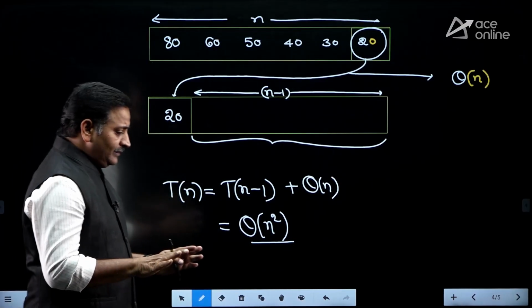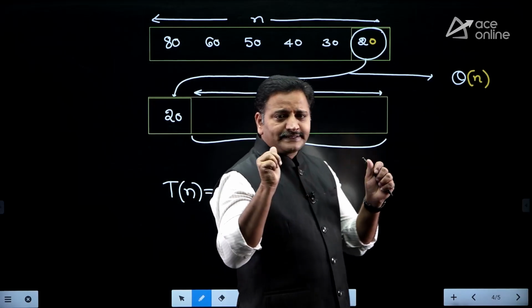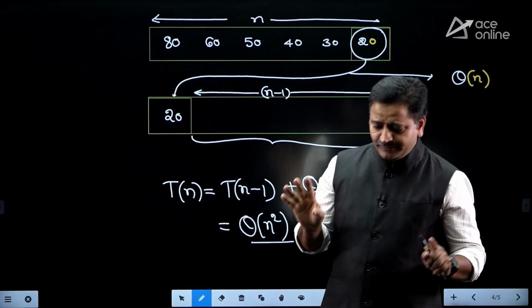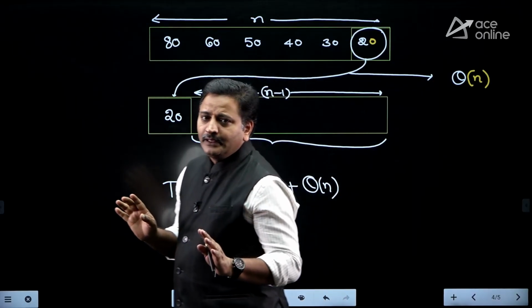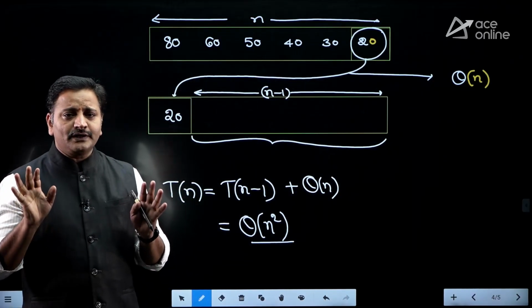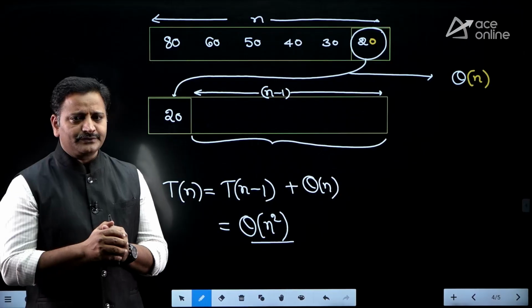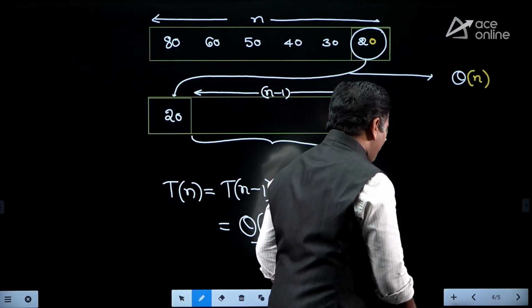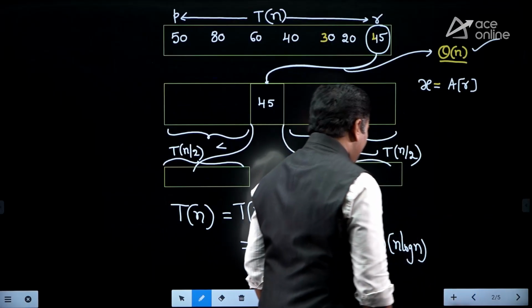So the final summary: if array elements are in ascending order or descending order, then the quicksort algorithm takes theta of n square time. If array elements are in random order, it takes theta of n log n time. Is it clear, friends? Okay, and here we need to focus on comparisons and swappings also, as I mentioned in the table.